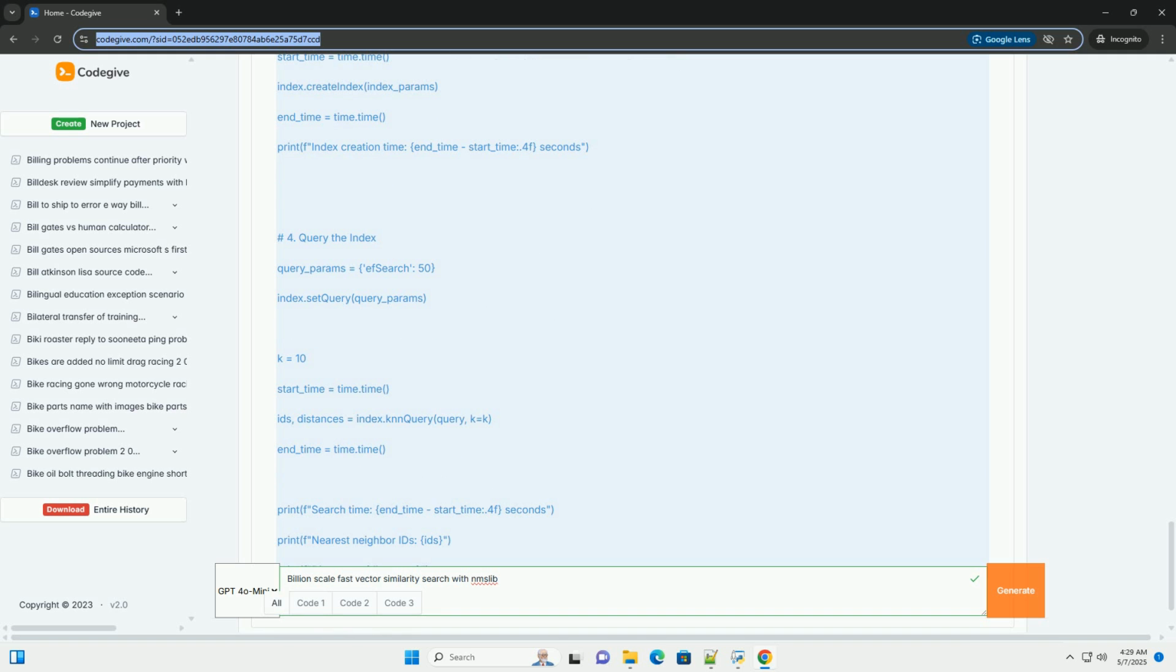Other libraries: while NMSLIB is a good choice, be aware of other libraries for ANN search, such as FAISS (Facebook AI Similarity Search), Annoy (Spotify), and ScaNN (Google). Each library has its strengths and weaknesses. FAISS is well suited for GPU acceleration.